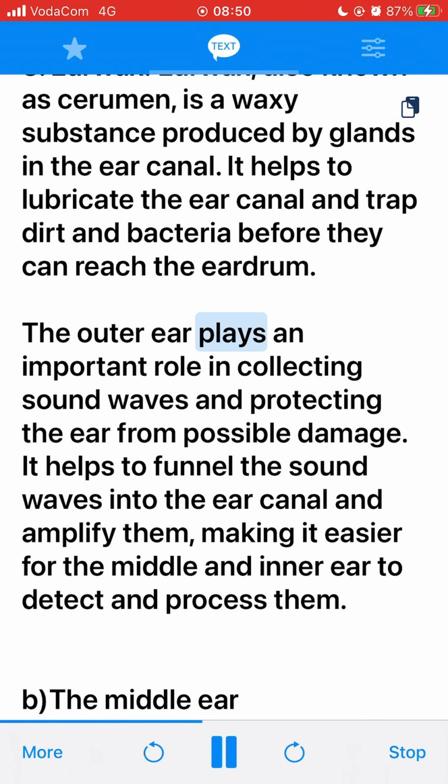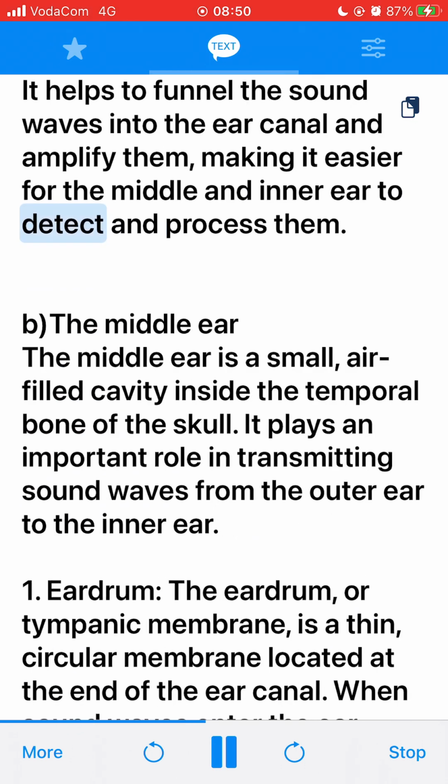The outer ear plays an important role in collecting sound waves and protecting the ear from possible damage. It helps to funnel the sound waves into the ear canal and amplify them, making it easier for the middle and inner ear to detect and process them.